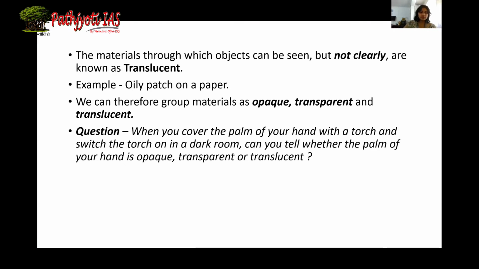Now there is a question: when we cover the torch with the palm of our hand in a dark room and we switch on the torch, so the palm of our hand will be classified as which of the following? Will it be opaque, transparent, or translucent? Can any one of you answer?